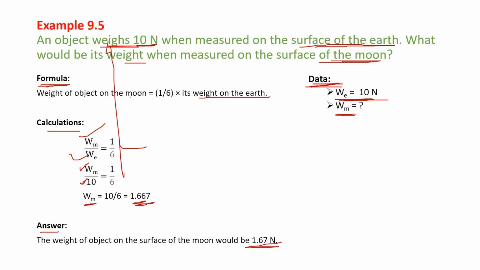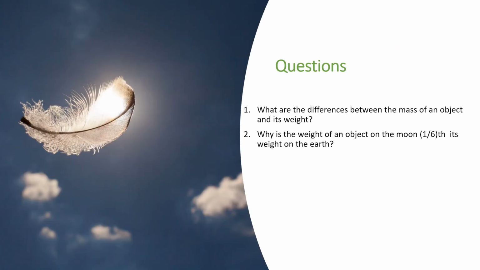Now for the questions. What are the differences between the mass of an object and its weight? I think I already explained, but let's practice again. Then, why is the weight of the object on the moon 1/6 of its weight on the earth? I already explained it with formulas, but let's do it in a different way.